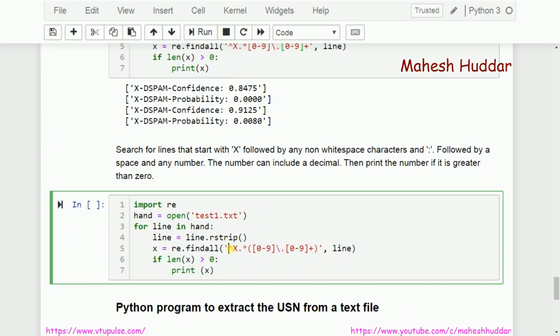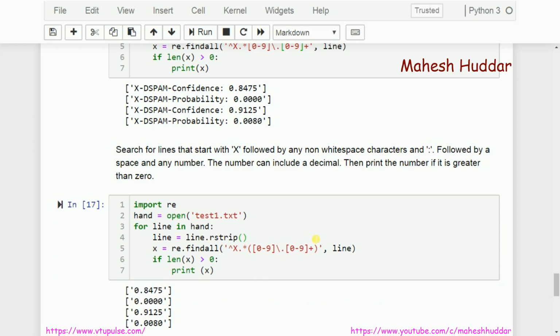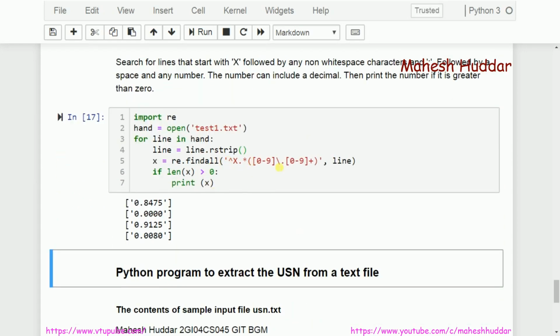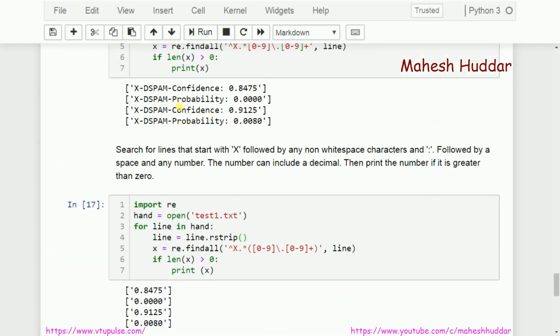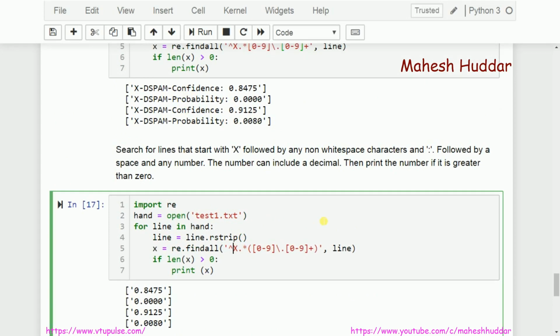It will first match with the entire regular expression. If it matches, only this content will be returned to you. So if you see the output, I should get only the number, I should not get XD spam or something. I got only this one. Sometimes I want this particular part instead, so rather than putting the parenthesis over there, I can put parenthesis over here.